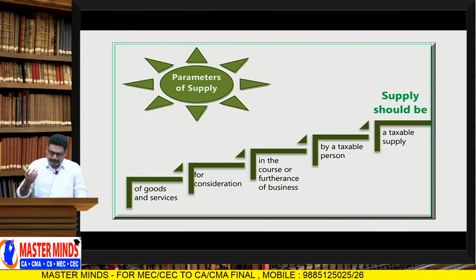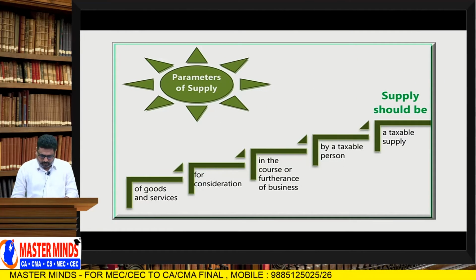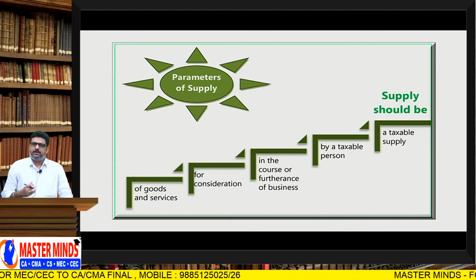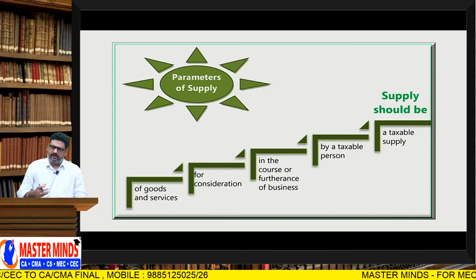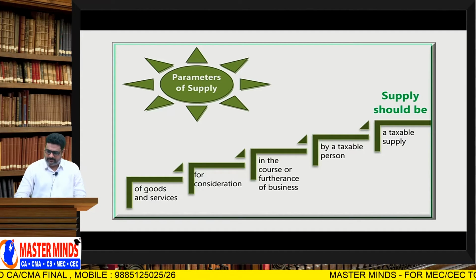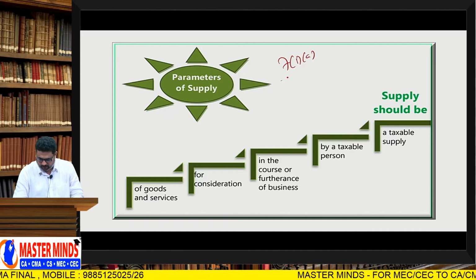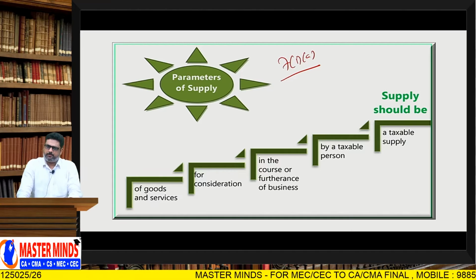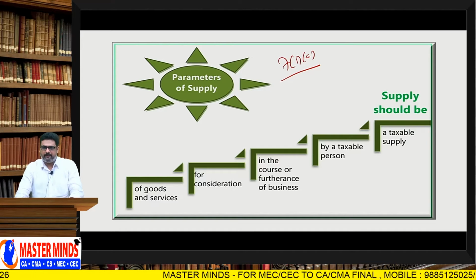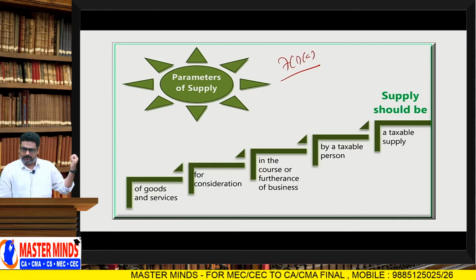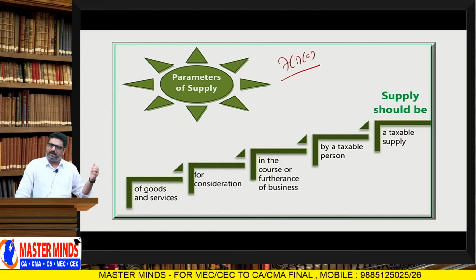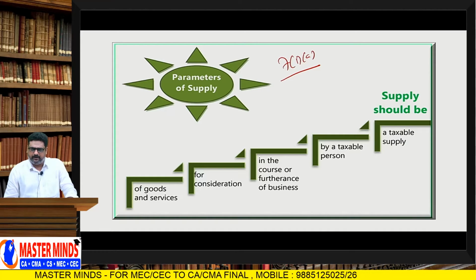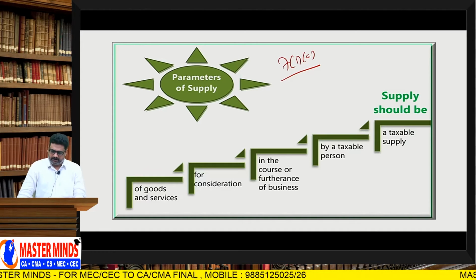Generally, before going further, there are 6 parameters or 6 conditions that are to be satisfied to treat the transaction as supply as per section 7 subsection 1 clause A. As per 7(1)(a), these are the 6 parameters that are to be satisfied. If these parameters are satisfied, definitely it is a supply. Understood?